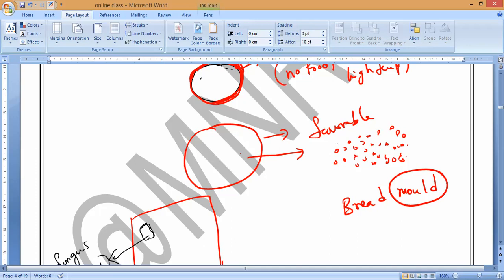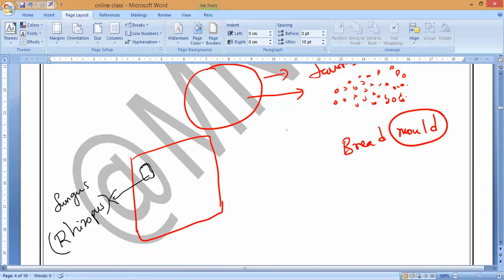Once half of it is over, asexual reproduction is over. Then we will go with sexual reproduction. Sexual reproduction will take one more week. We'll try to finish by the first week of January at the maximum. Sexual reproduction will take hardly one week. If we continue every day, we will finish within a week. So with this I will stop.